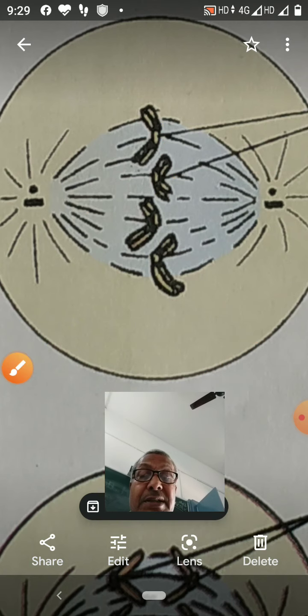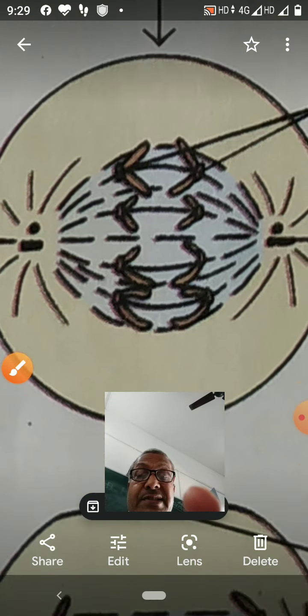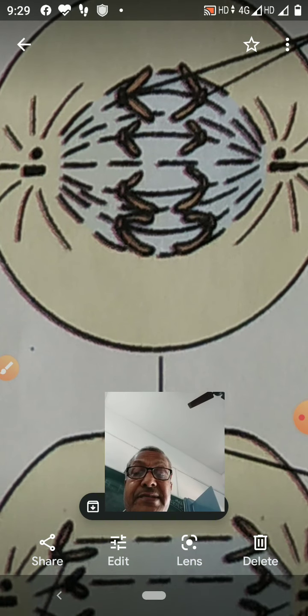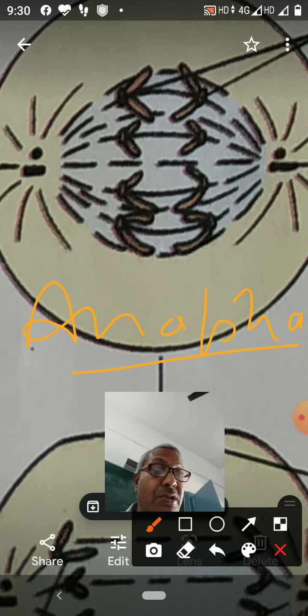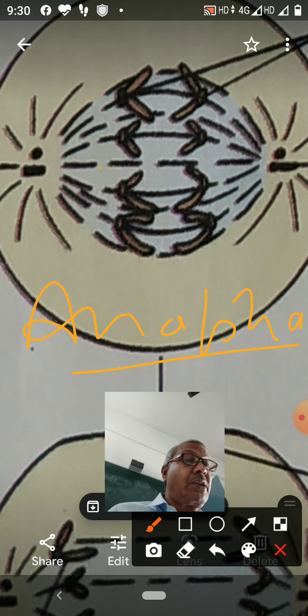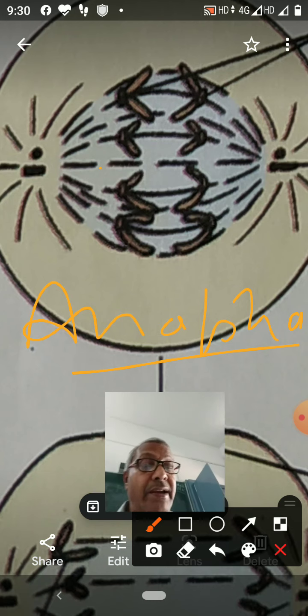Now after this, the next phase is anaphase. In the anaphase, the spindle fibers contract and the centromere divides.